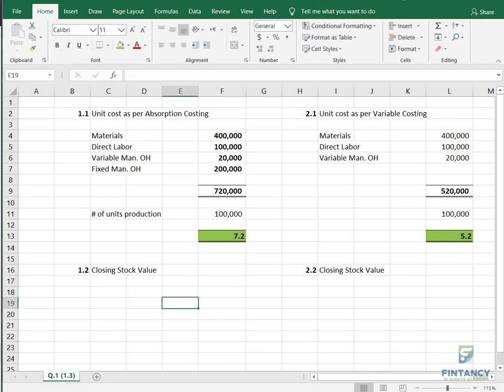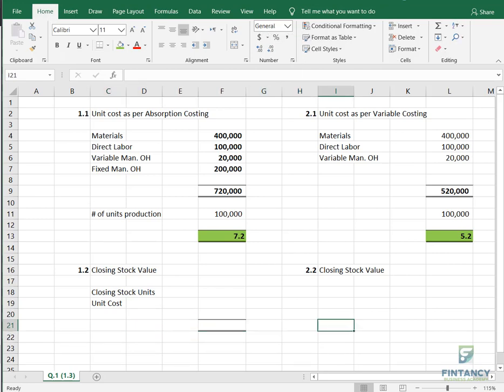You need two things: number one is the closing stock units, and you need the unit cost. When you multiply these two figures, you will get closing stock value. Here in this box you will get the closing stock value.